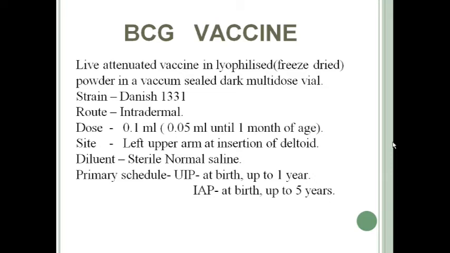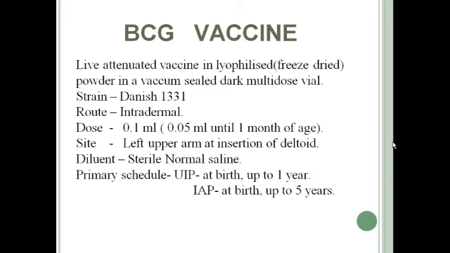BCG is a live attenuated vaccine in lyophilized or freeze dried powder form in a vacuum sealed dark multi-dose vial. So BCG is a live attenuated vaccine, in powder form, and the vial is a multi-dose vial.